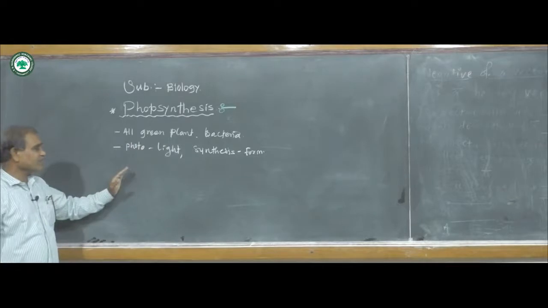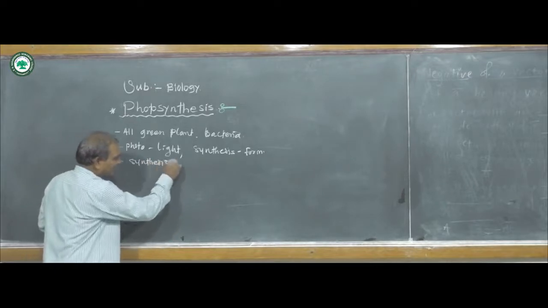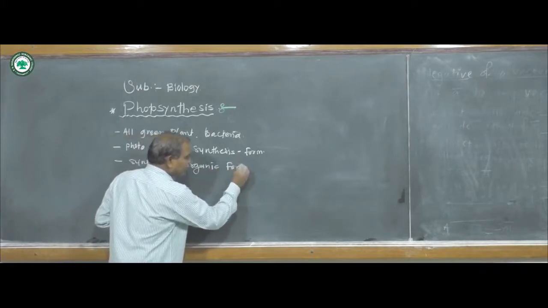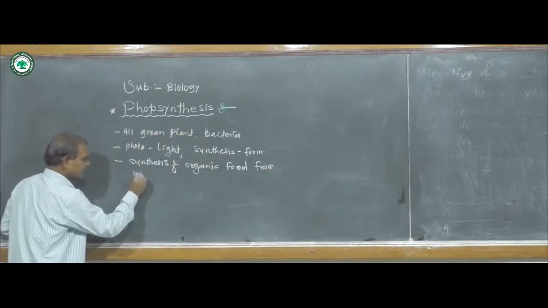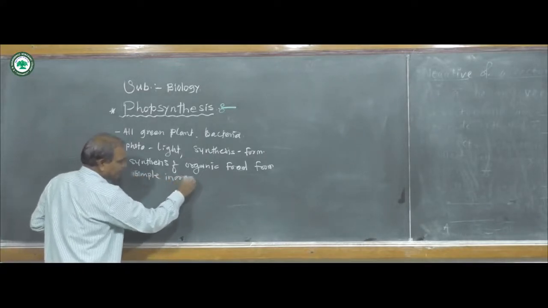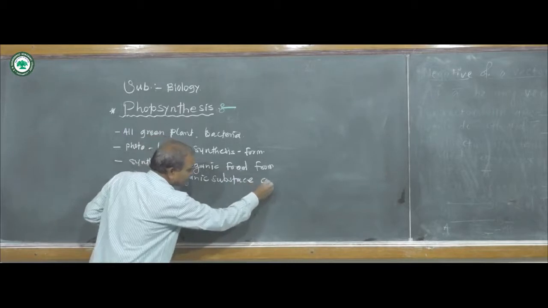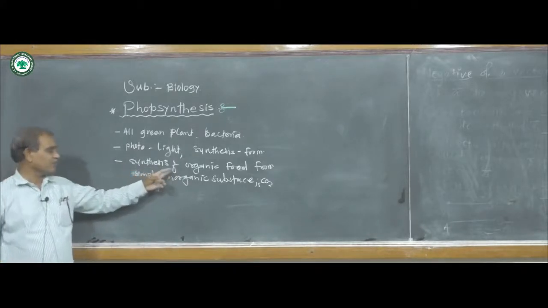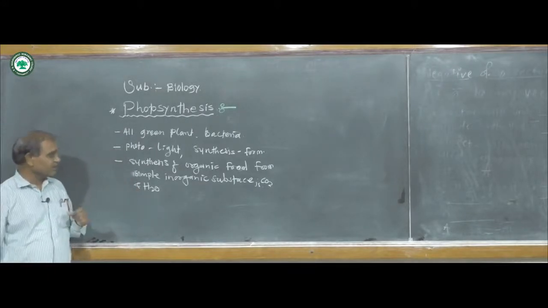Synthesis of complex organic food means synthesis of food, synthesis of organic compounds from simple inorganic substances like carbon dioxide and water. That is the raw material in the process of photosynthesis.